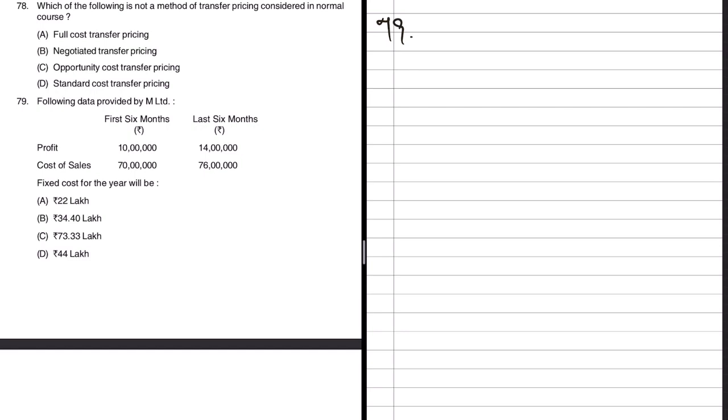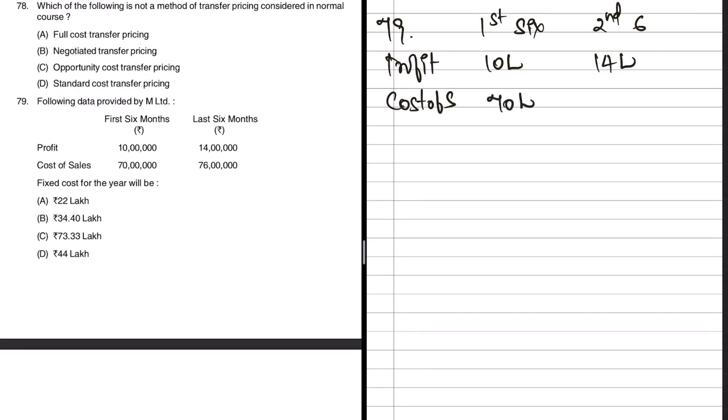Okay, next, 79. This is interesting. Following data provided by M Limited. Okay, this is from the marginal costing chapter, by the way. So now what they have done is they have given data for the first 6 months and the second half or last 6 months. Now profit is mentioned. Okay, 10 lakhs and 14 lakhs. Likewise, cost of sales is also mentioned. 70 lakhs and 76 lakhs. We are supposed to find out the fixed cost. This is not so direct. We'll have to find out something else to finally arrive at fixed cost.